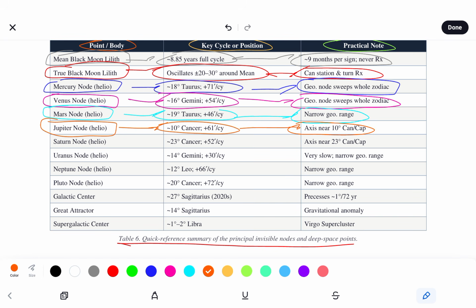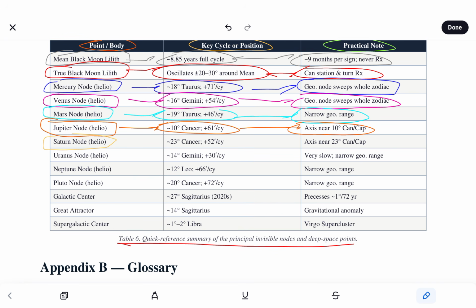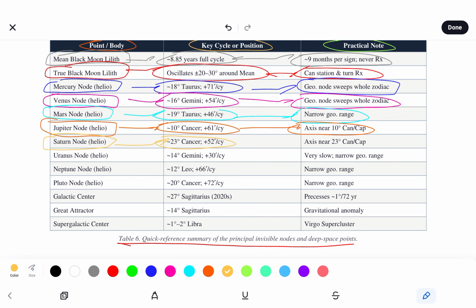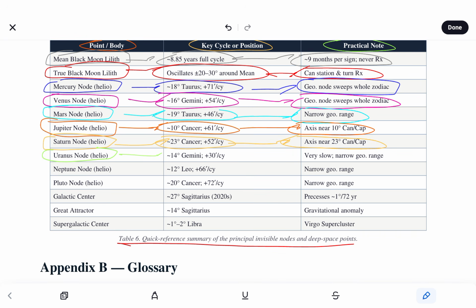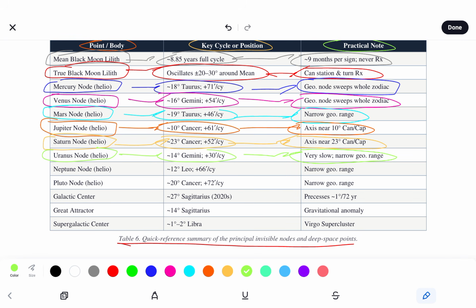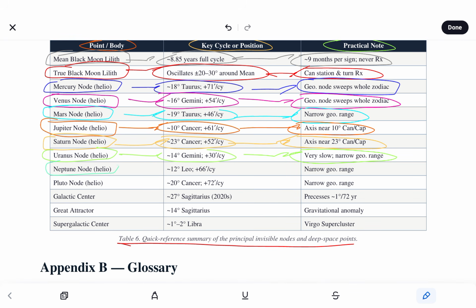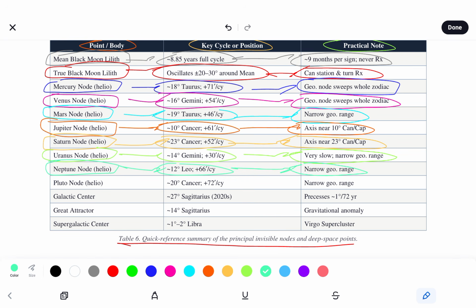Axis near 10 degrees Cancer Capricorn. Saturn node Helio, 23 degrees Cancer, adding 52 arc minutes per cycle. Axis near 23 degrees Cancer Capricorn. Uranus node Helio, 14 degrees Gemini, adding 30 arc minutes per cycle, very slow, narrow Geo range. Neptune node Helio, 12 degrees Leo, adding 66 arc minutes per cycle, narrow Geo range. Pluto node Helio, 20 degrees Cancer, adding 72 arc minutes per cycle, narrow Geo range.